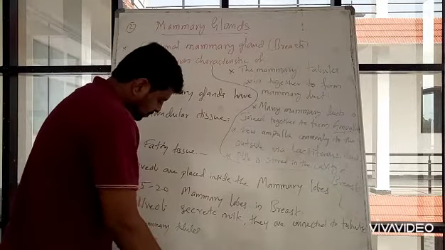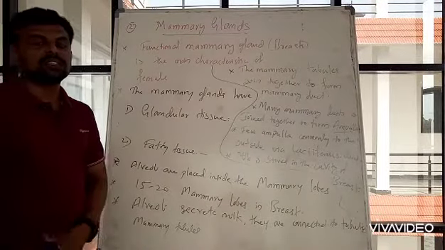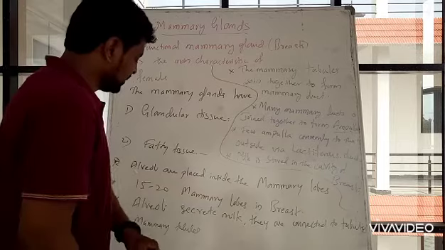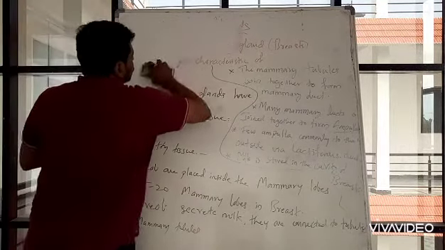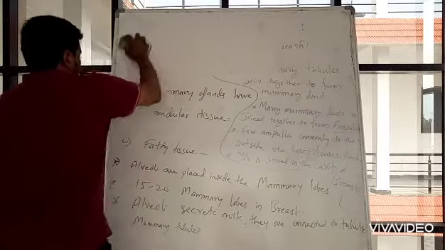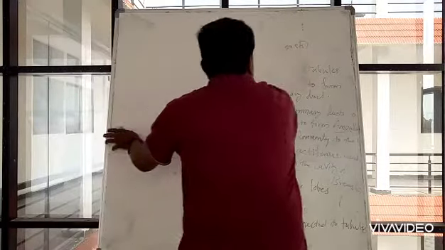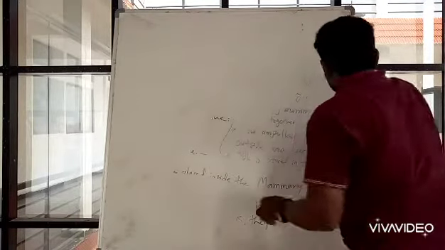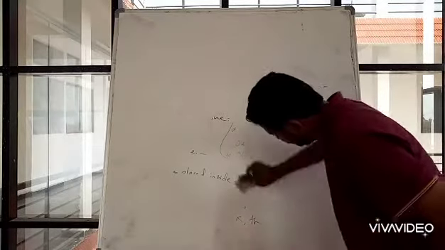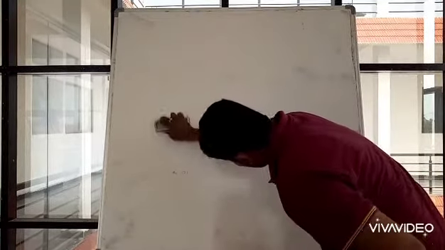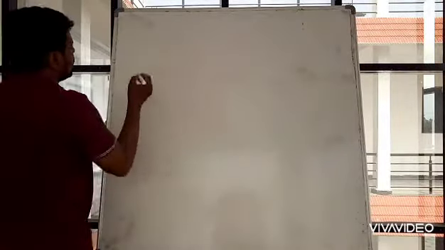So now we'll try to understand the next process, that is known as gametogenesis. Next we start with gametogenesis.